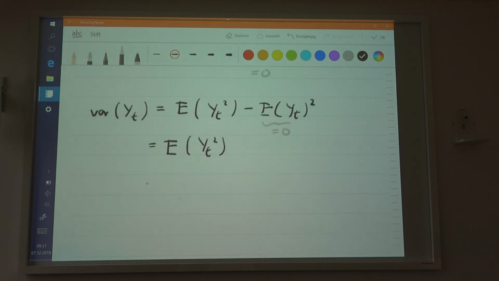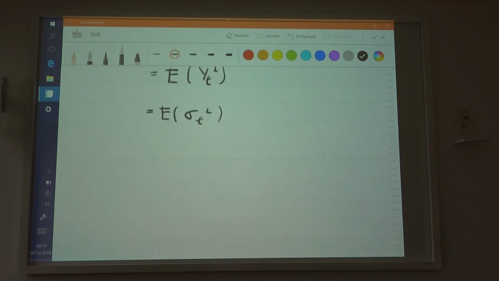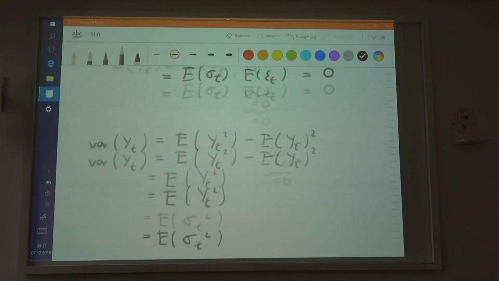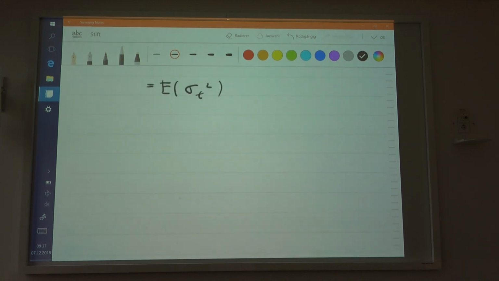And we have seen that this is equal to the expectation of sigma squared, because this is a stochastic volatility type process. Again, we have seen this here in the noise. You don't need to prove this again anymore. Now we take the expectation of sigma squared. Now, what is the expectation of sigma squared again?